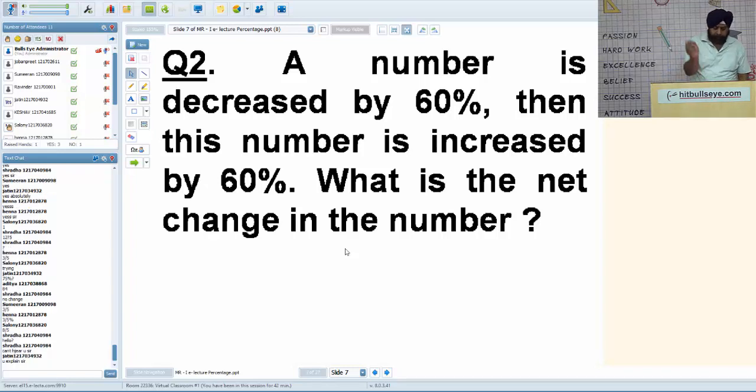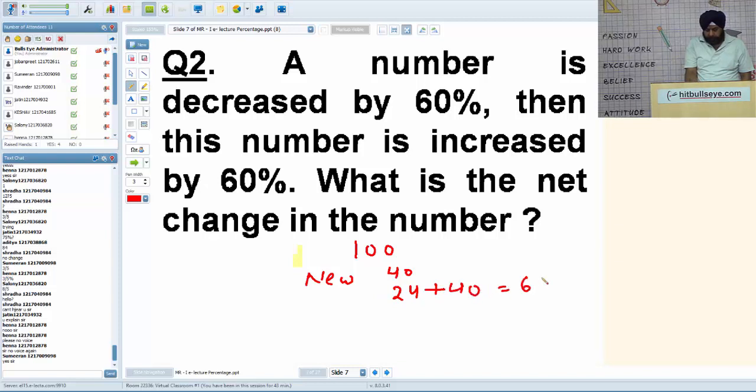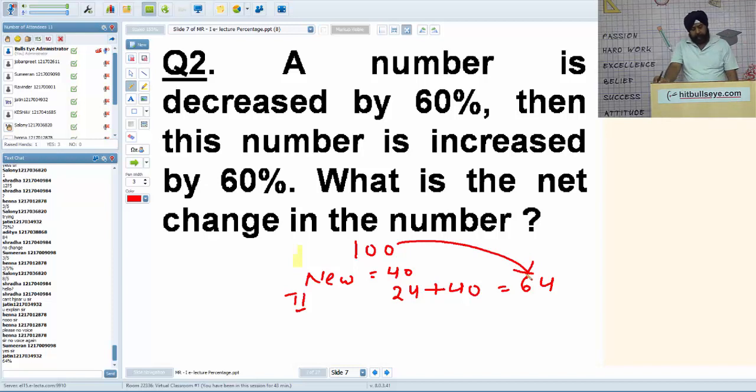Okay, I am explaining. A number is decreased by 60%, then it's increased by 60%. What is the net change? Let the number be 100. When it is decreased by 60%, the new number will be 40. Again increased by 60%: 60% of 40 is 24. So 24 plus 40 will be 64. So from 100 it becomes 64. So net change is 36%.